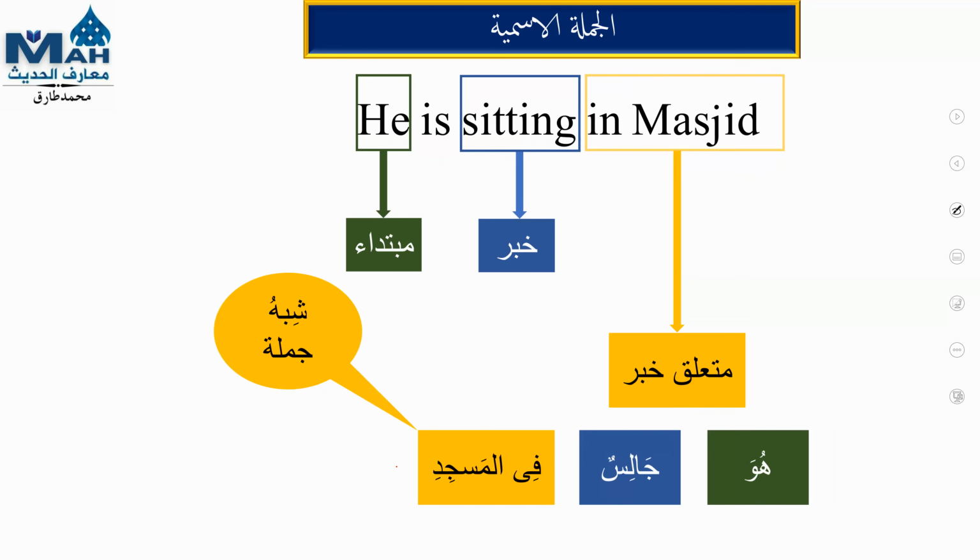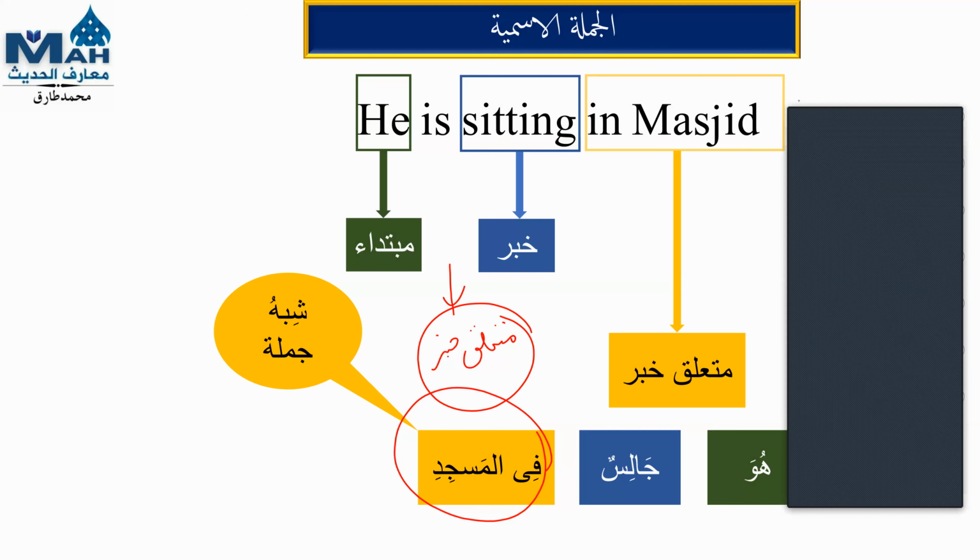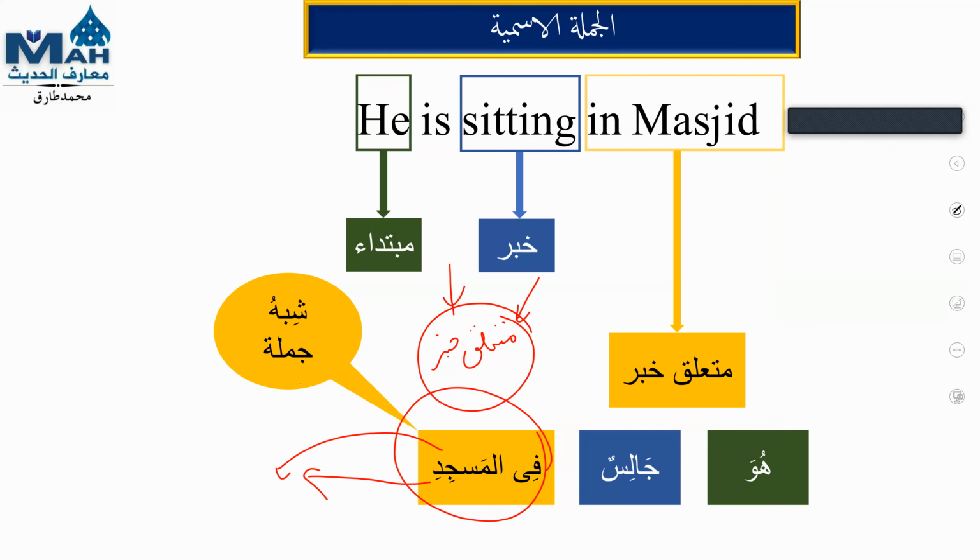So it is called shibhu jumla. Always remember shibhu jumla, shibhu jumla mut'alliqu khabar. Why? Because mut'alliqu khabar cannot be in every sentence, as there are different sentences: Jumlatul Fi'liya, Al Jumlatul Ismiya. Mut'alliqu khabar can only be in Al Jumlatul Ismiya, but the proper name of this harfu jar and majroor is shibhu jumla. You have to remember that terminology.